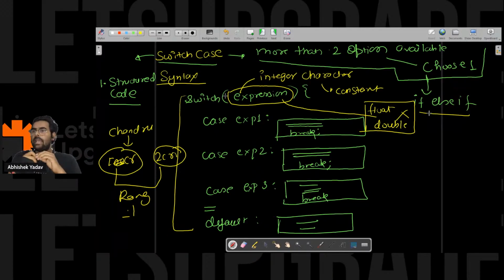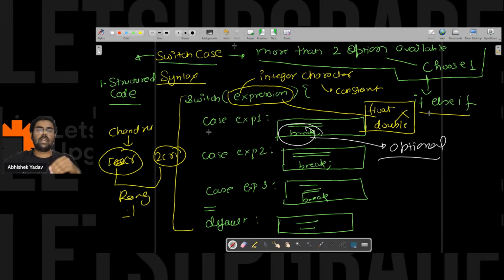And apart from that, this break keyword is optional. You can use the break keyword, and it is up to you how you want to control the flow of switch case. This part is optional. When I am doing the code, you will get a clear understanding of how this behaves.